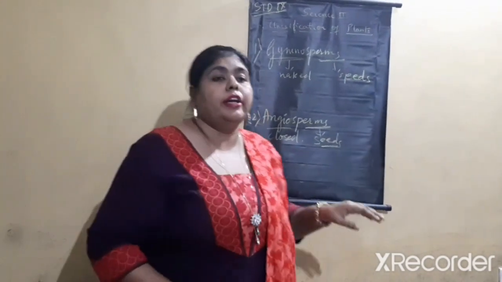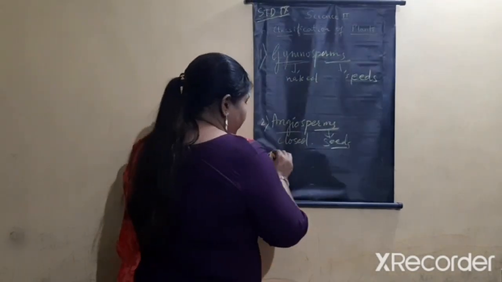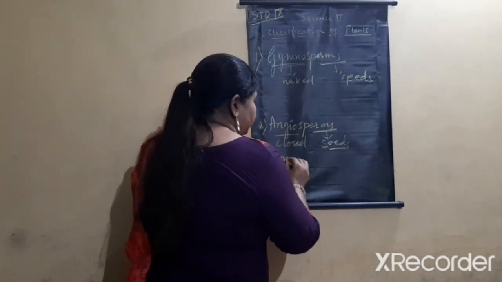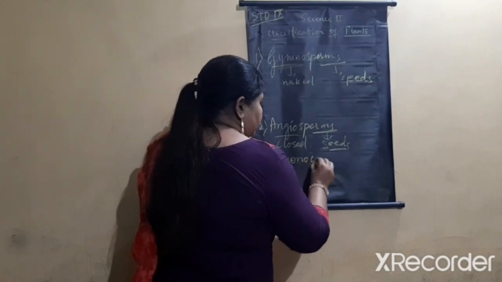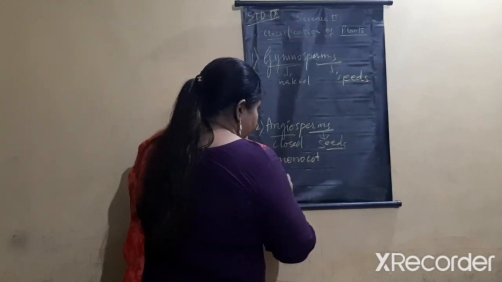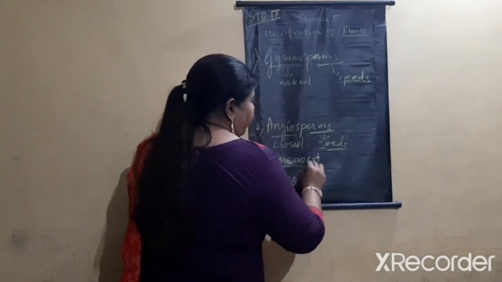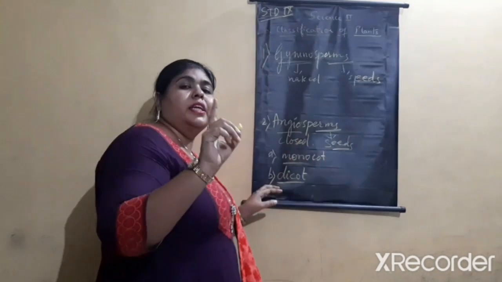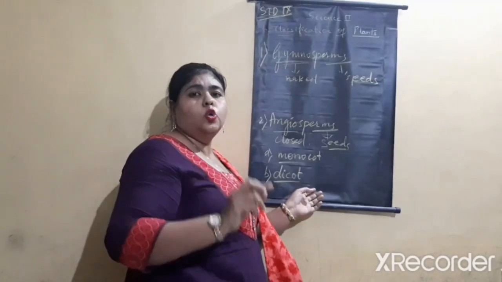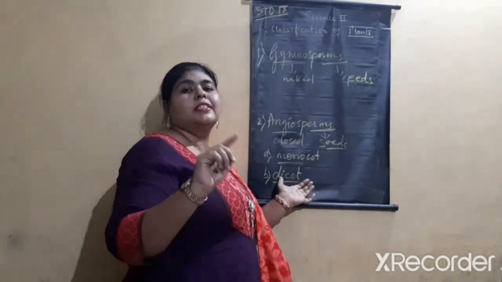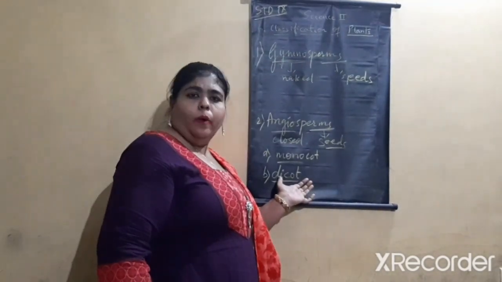Angiosperms are further divided into two categories. One is monocot. The second one is dicot. Mono means one, the seed cannot be split into two parts. Dicot means seeds can be split into two parts.